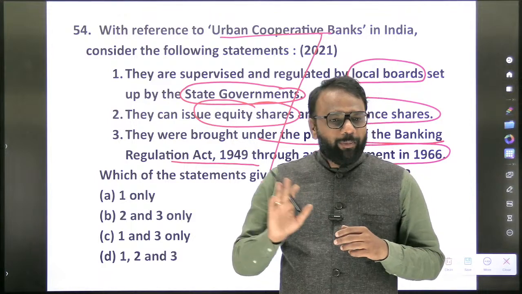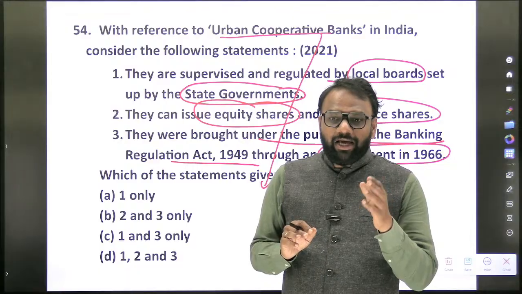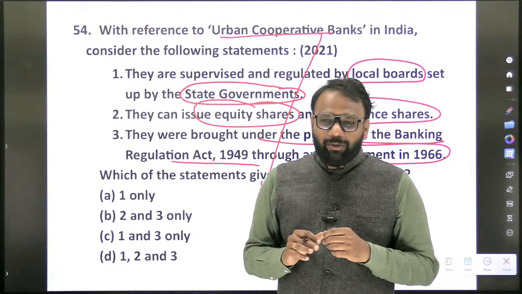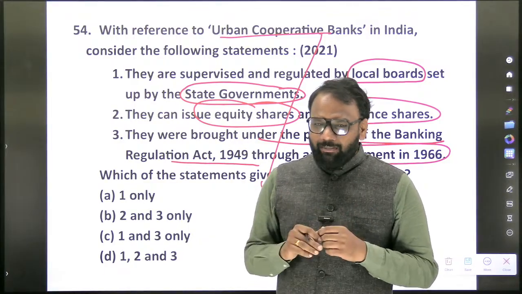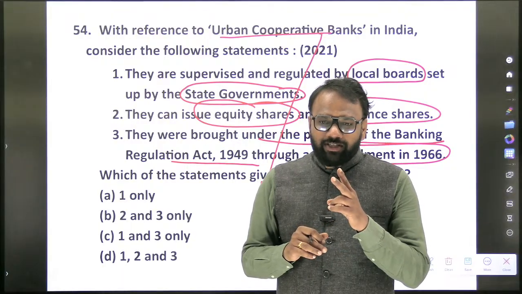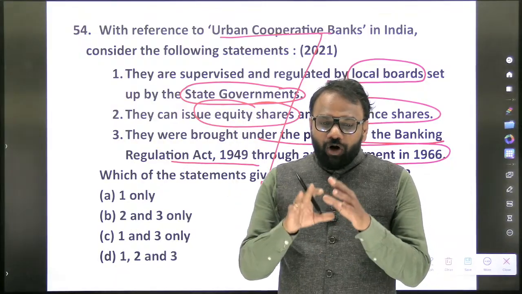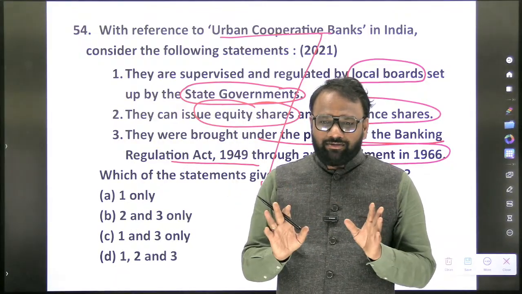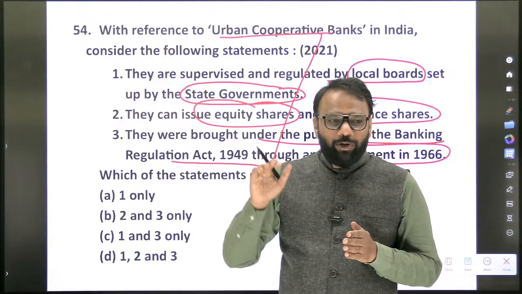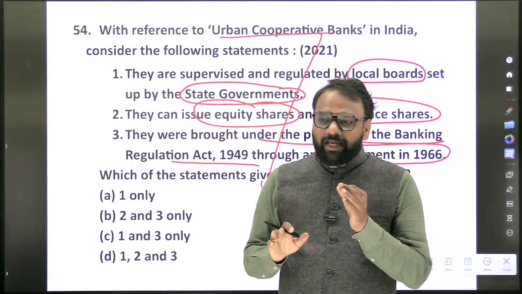Now it comes to cooperative banks. Regional rural banks, whether they are considered scheduled commercial banks? Yes, they are considered scheduled commercial banks. Now, cooperative banks, there are two varieties. One is urban cooperative banks, another one is the cooperative banks which deal with the rural areas. Here comes the three-tier structure. What is that? State cooperative banks, district central cooperative banks, next at the village level, primary agricultural credit societies.